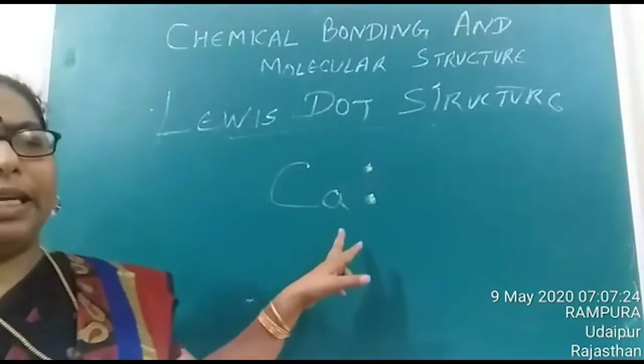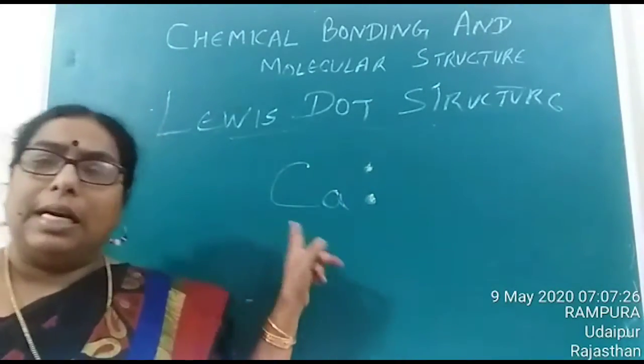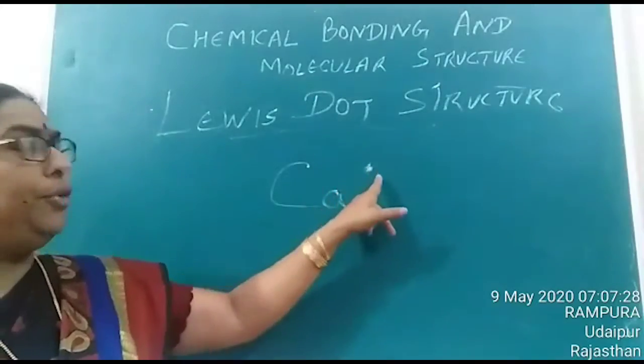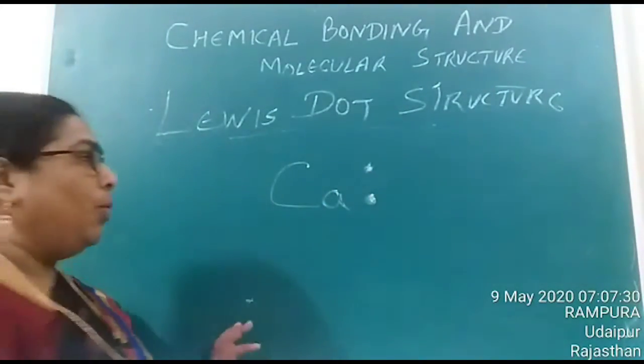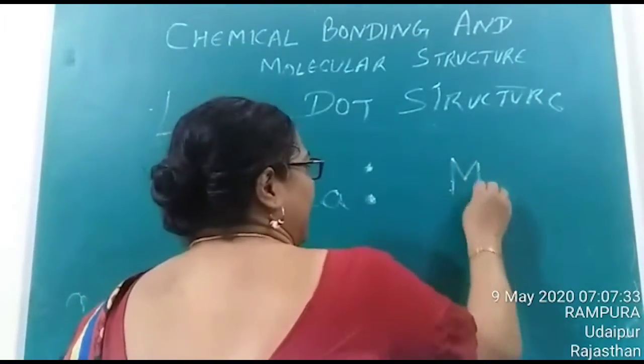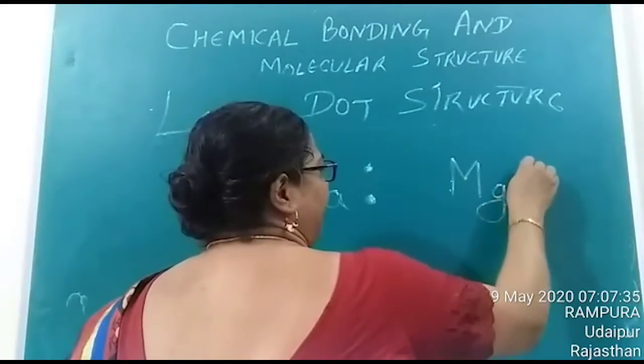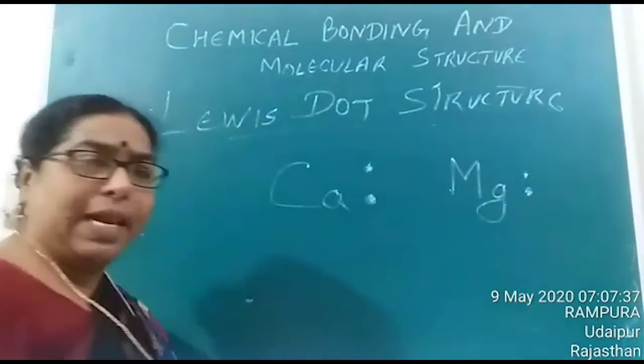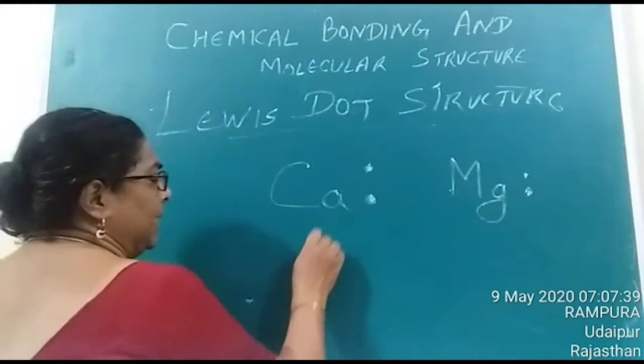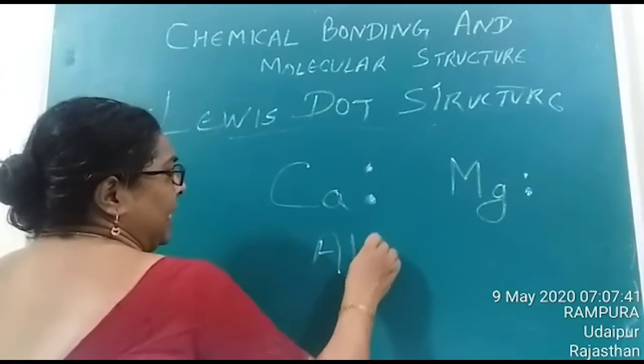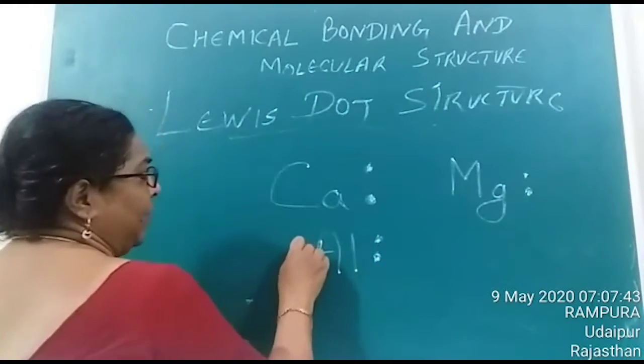Again, Ca represents the configuration 2, 8, 8 and 2 valence electrons are there. Or if you consider magnesium, we can represent Mg with 2 valence electrons. Or if you consider aluminium, we can say Al with 3 electrons.